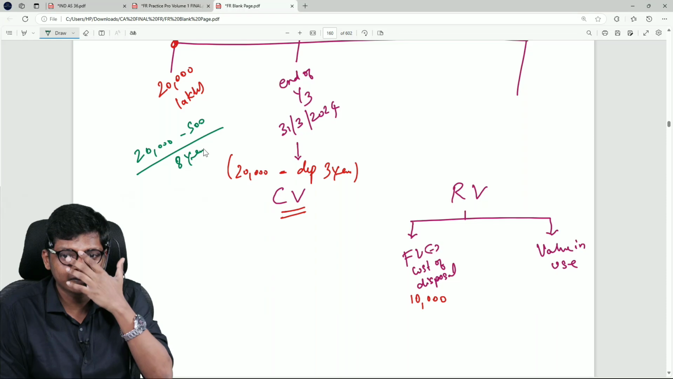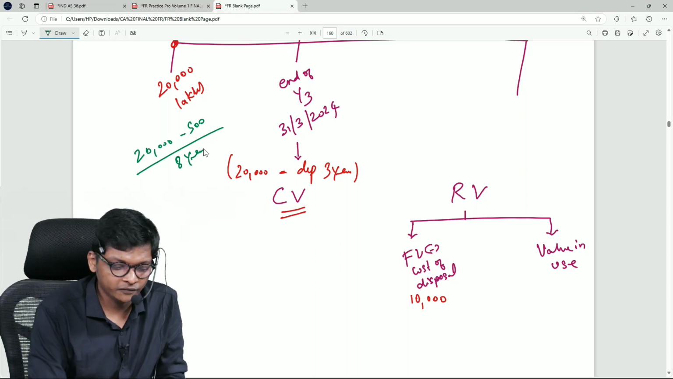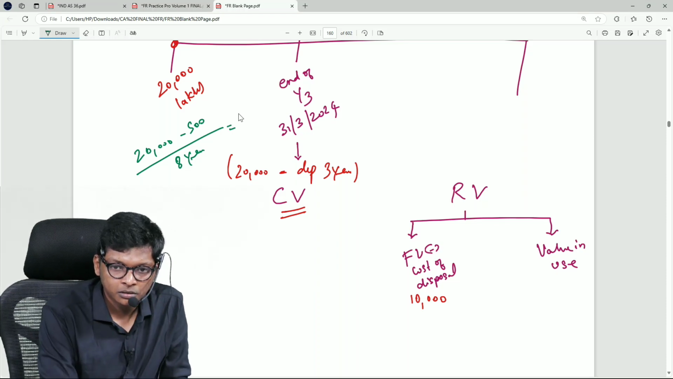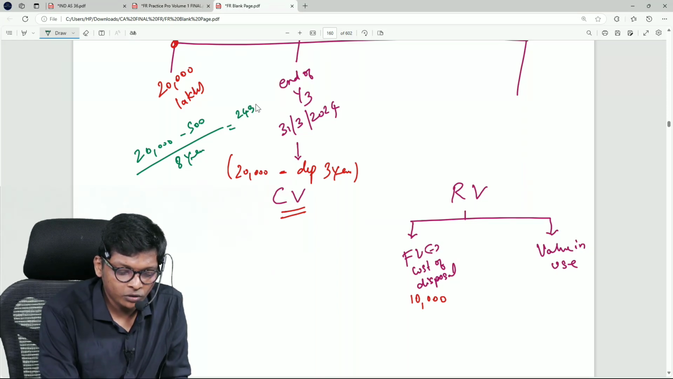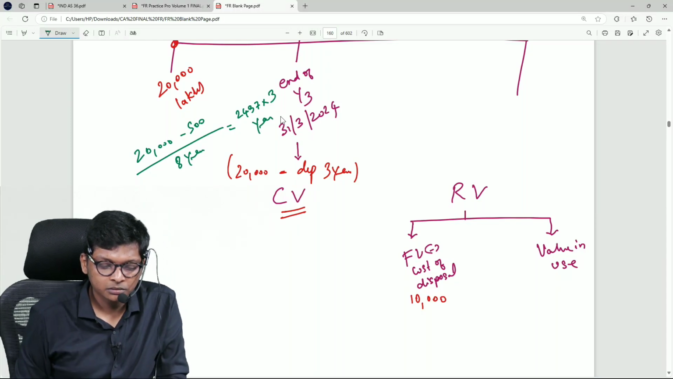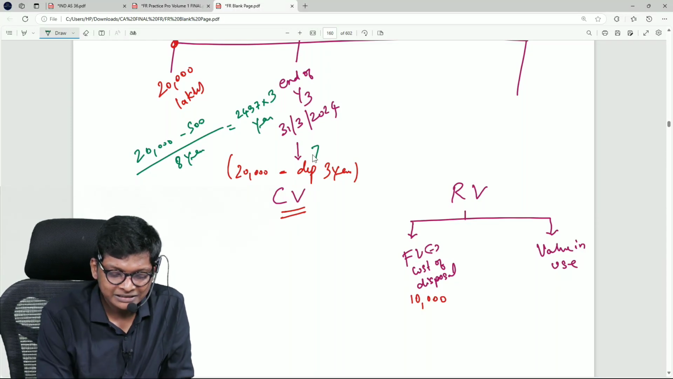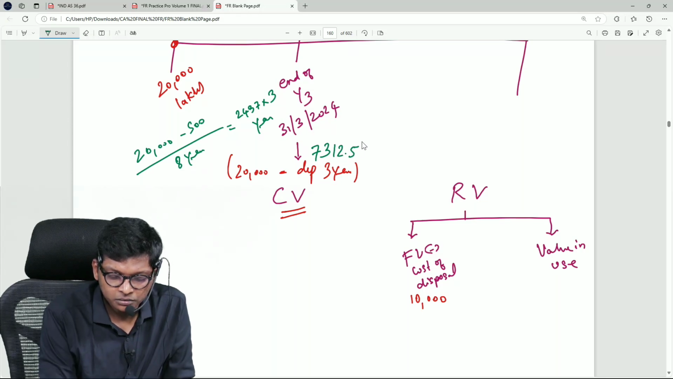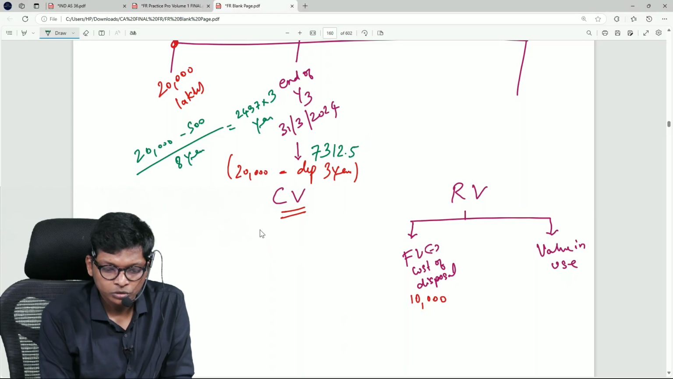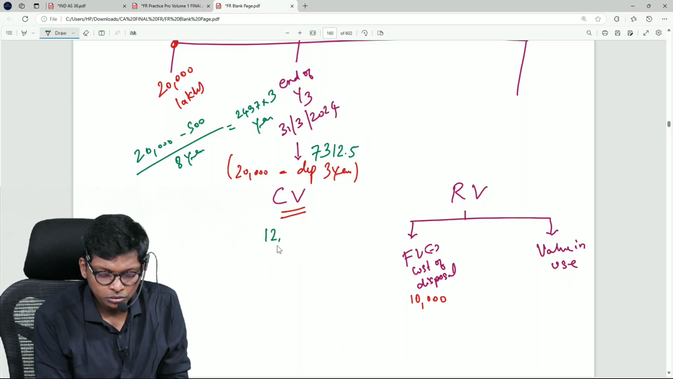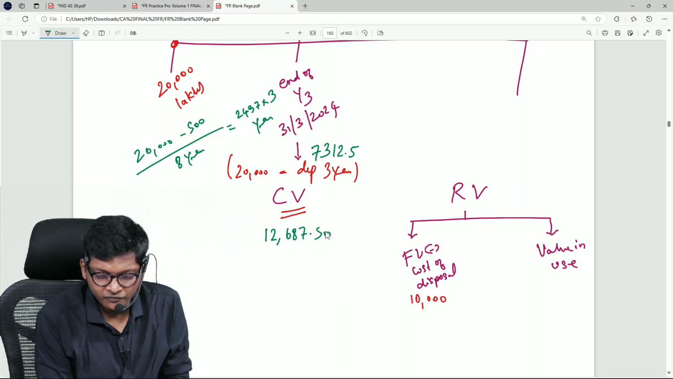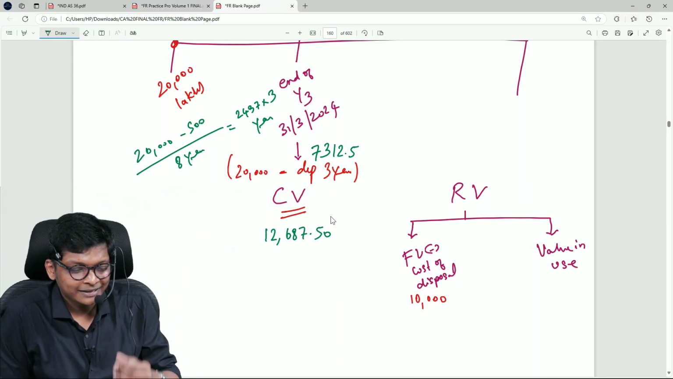The equation also we derived, why we have depreciation, all of that. So how much is depreciation per year? 2437 point something into 3 years. How much are you getting? 7312.5. Okay. So what is carrying value now? 20,000 minus 7312.5. I am hearing values here. 12,687.50 approximately. Correct?